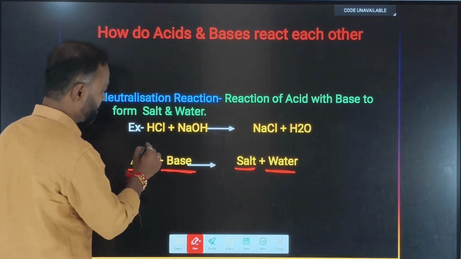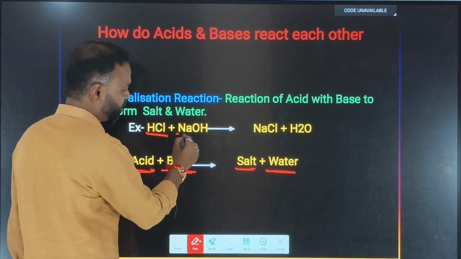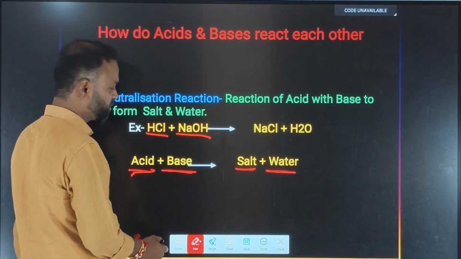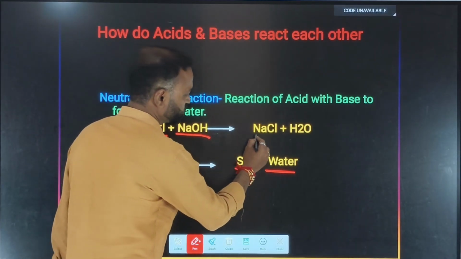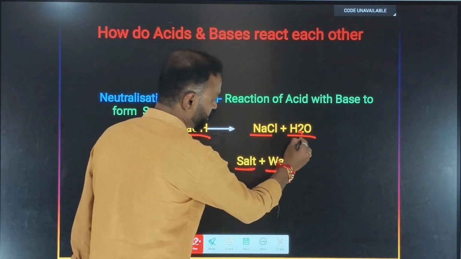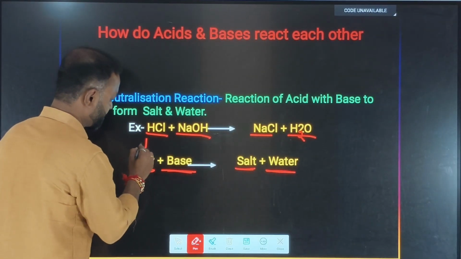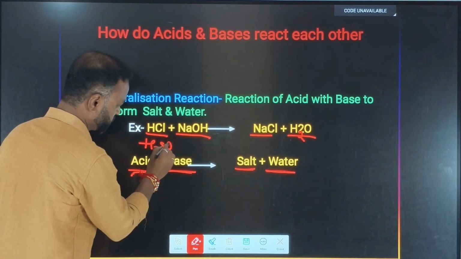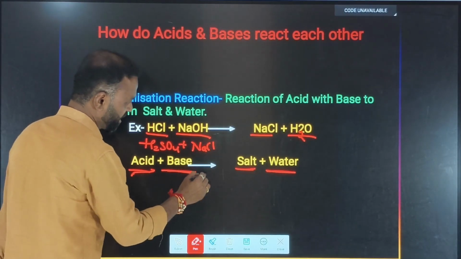Best example we can take here. This is the acid HCl, hydrochloric acid, and NaOH is the base, sodium hydroxide. So it is forming what? Sodium chloride and water. Take another example: H2SO4, sulfuric acid, plus sodium hydroxide.